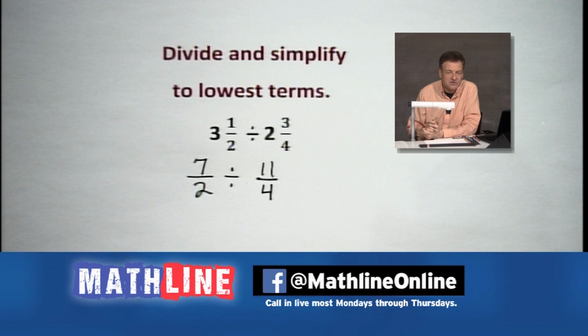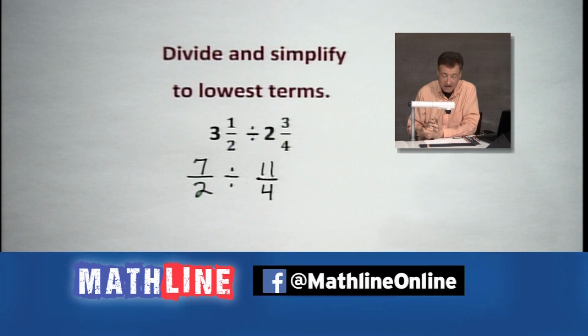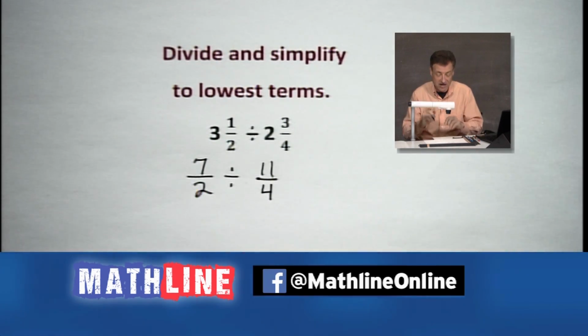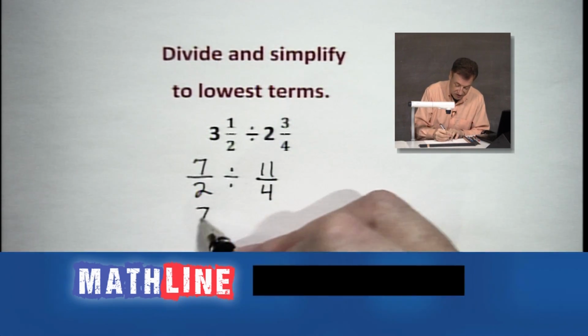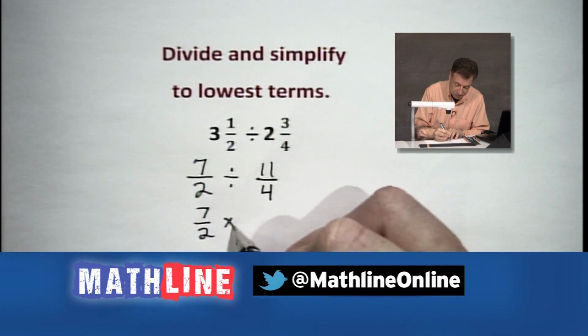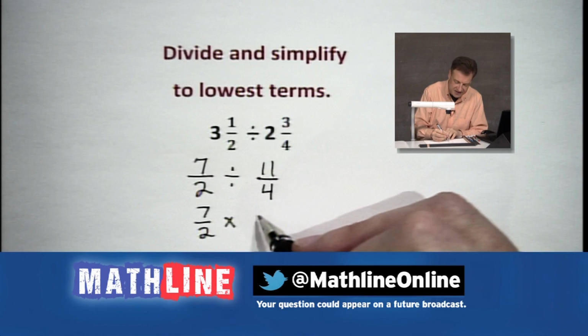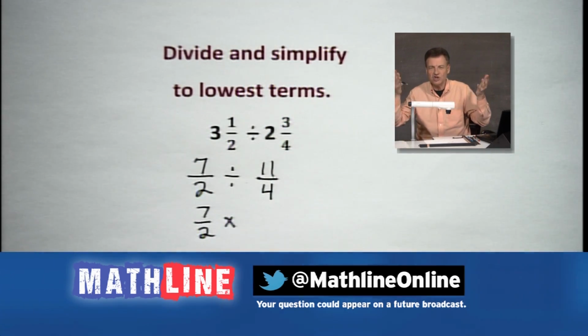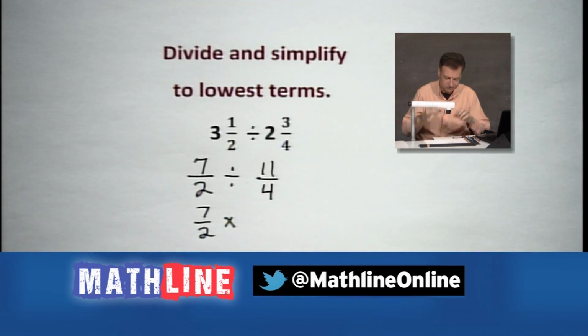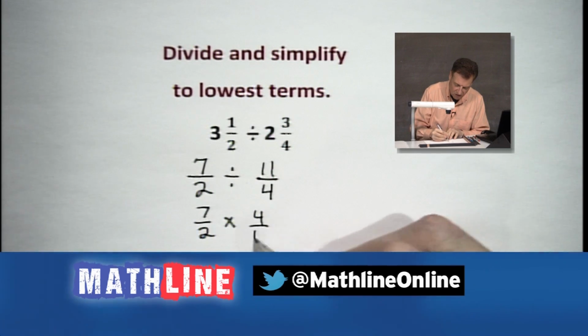And what are we going to do? Are we going to leave it like this and multiply? Not yet. We're going to multiply, but we're going to change which one? Not the first, but the second fraction. Use its reciprocal. So 7 halves, go to multiplication. Always keep the first fraction the same. Reciprocal time, you know what that is. Interchange denominator, numerator. It's going to be 4 over 11.